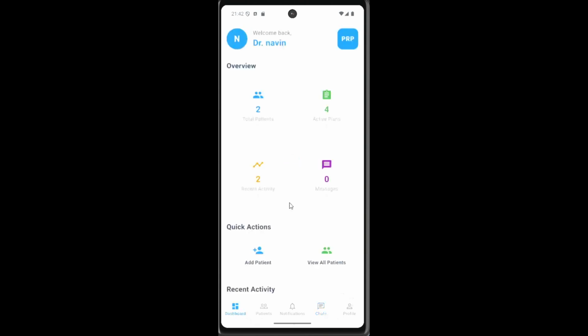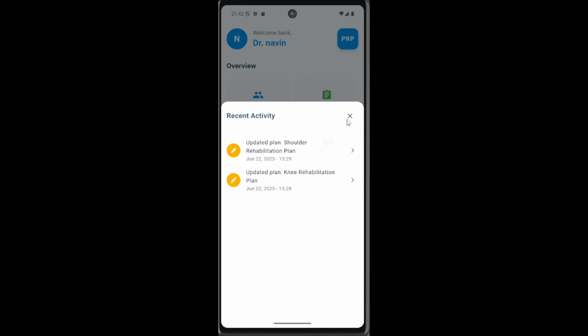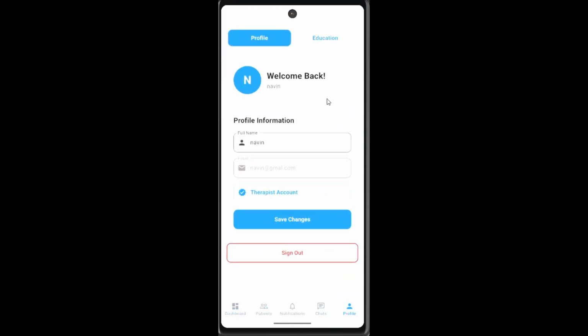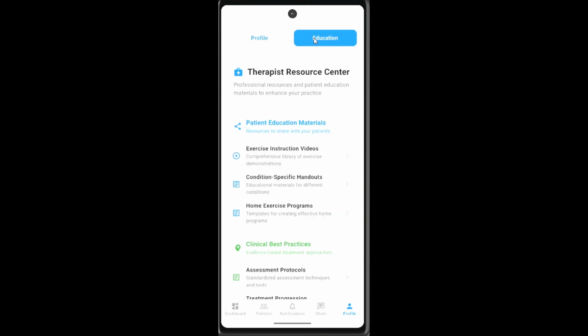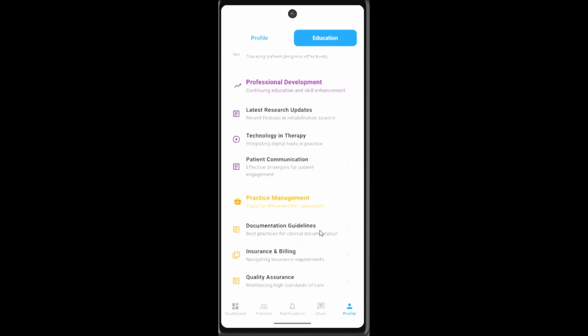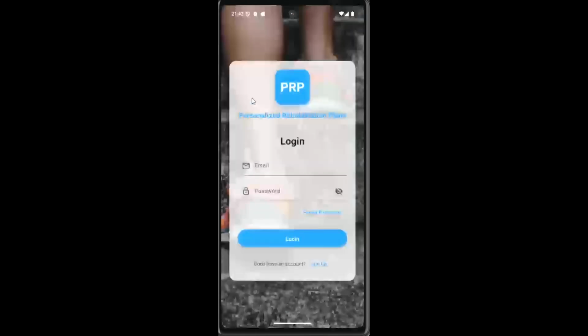And then going back to the dashboard, you can see the activity, and what happened to my active plans. And you can go and see the profile. This is a therapist account, and then you can see the name. This education site is for the therapist resource center. Here you can see many things for the therapists, which is the education materials, the best practice, professional development, and also the practice management. So you go back to your profile and then you can sign out.